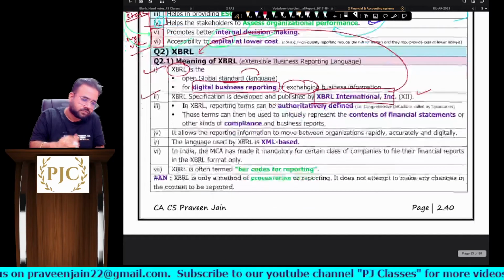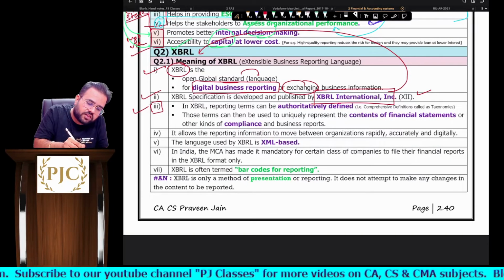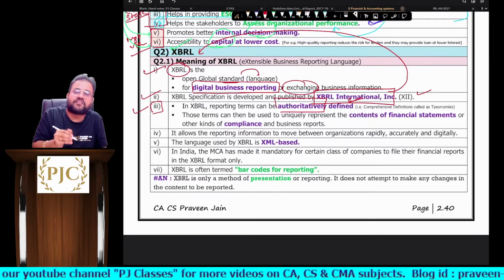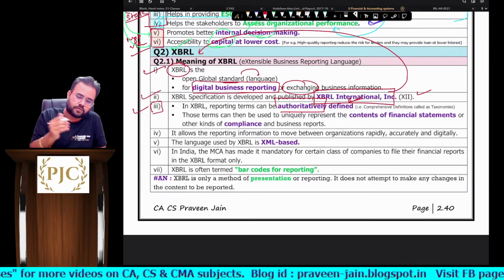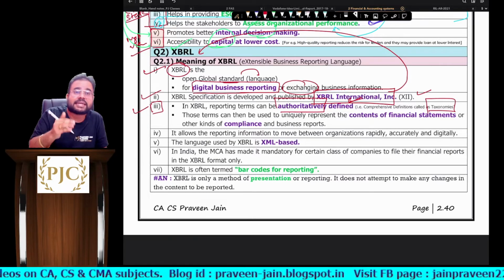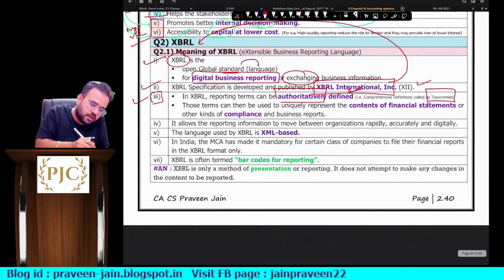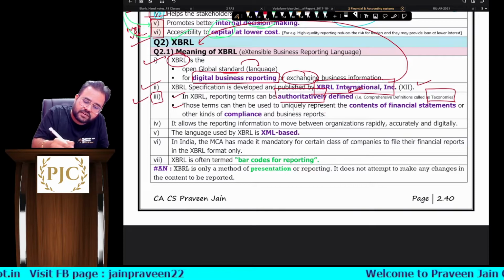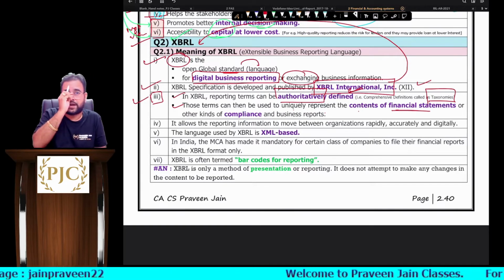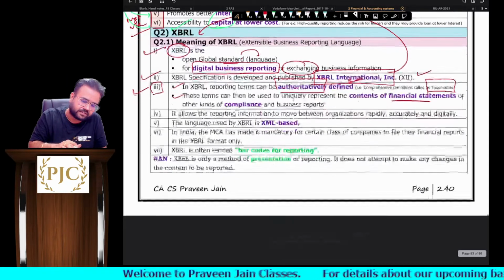Okay, next. Sir, what is the beauty of XBRL? In XBRL, all the words are authoritatively defined. Authoritatively defined means precisely defined by the laws, sir. Okay, which we also call taxonomy, sir. Going forward you will understand these are called taxonomies. Next, these terms can then be used to uniquely represent the content of financial statements. I told you XBRL today is used to share and exchange financial data, sir.